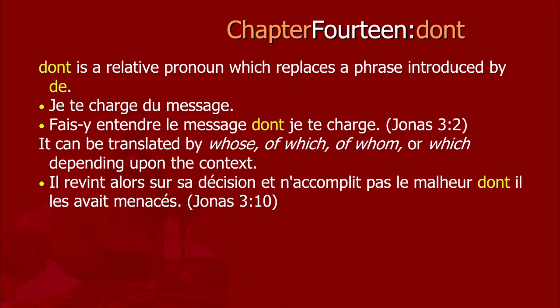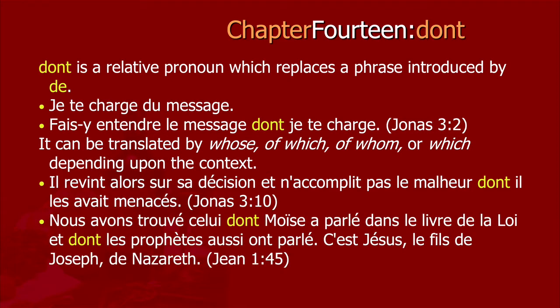Il revint alors sur sa décision et n'accomplit pas le malheur dont il les avait menacés. He returned then from his decision and did not accomplish the bad, the evil, the punishment which he had menaced them, or which he had threatened them with, would be kind of the idea. So you can see here that I don't need to use the word of, which works perfectly well because that's an appropriate translation in this relative pronoun context.